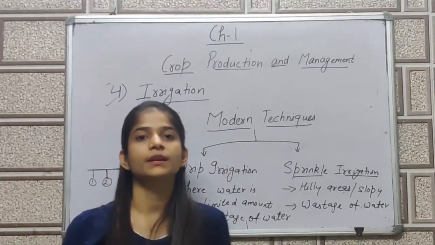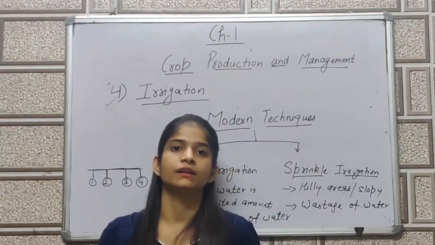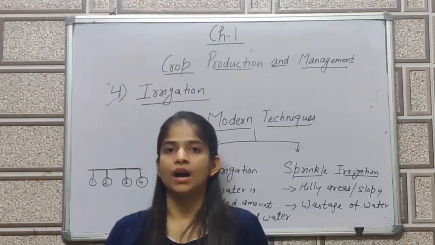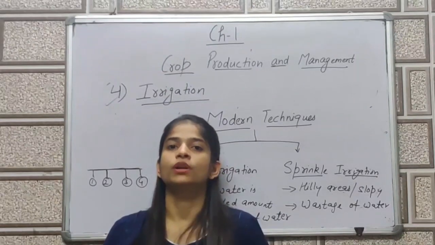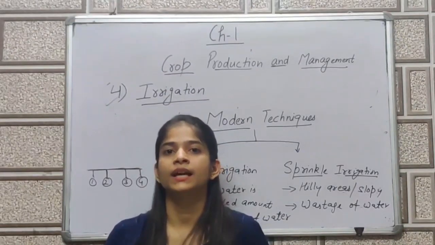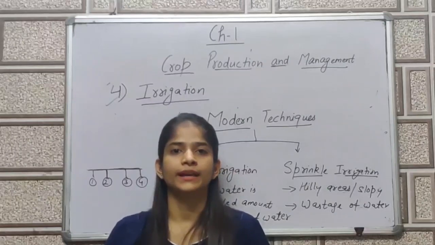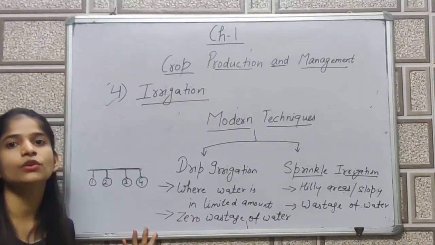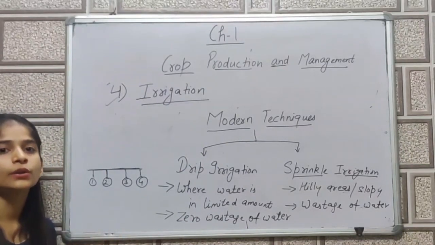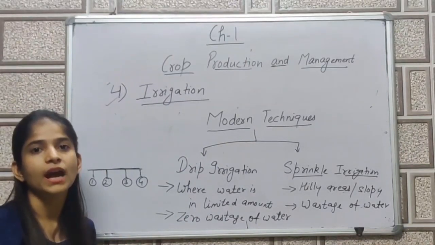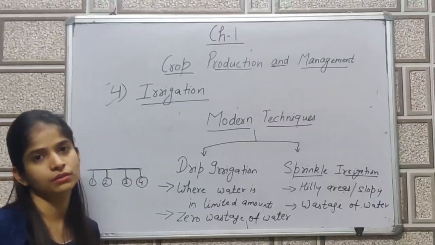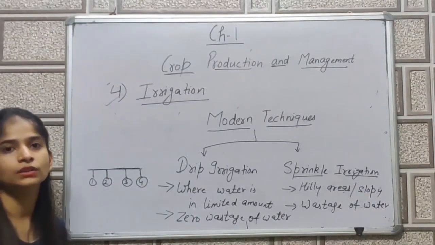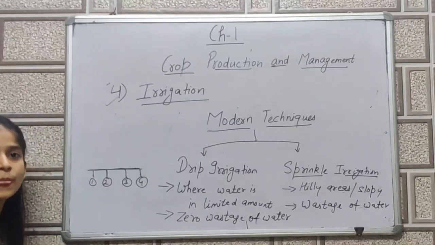Pipes are located in a perpendicular direction, and the water will come out and move in all directions, but there is a high chance that the water will get wasted. Whereas in the case of drip irrigation, there is zero wastage of water. Water will go drop by drop, and it will reach the roots of the plant. So these are the two modern techniques of irrigation.